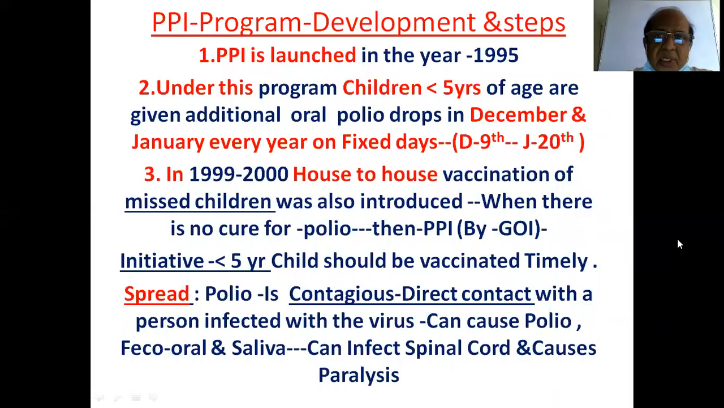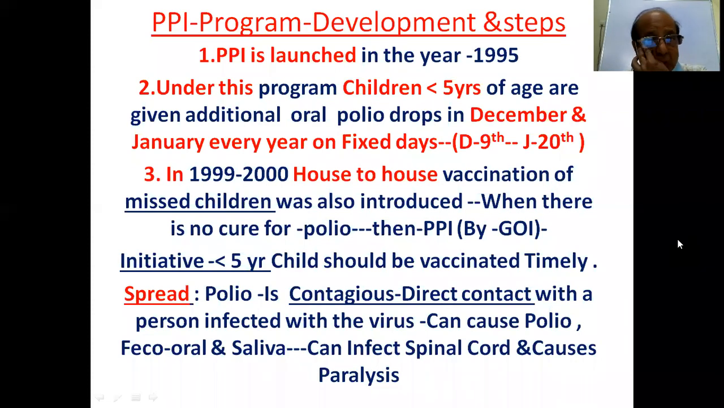So these are some of the factors. PPI was launched in the year 1995. Actually, this is the program per se, pulse polio immunization in 1995. Under this program, children less than 5 years of age are given additional oral polio drops, additional, not supplementary. So you cannot supplement that. Additional oral polio drops in December and January every year on fixed days. That is 9th December and 20th January.